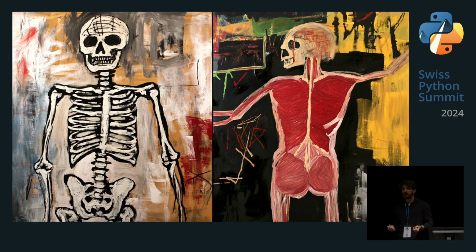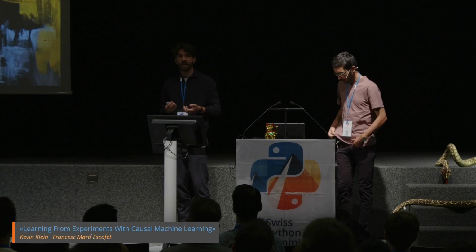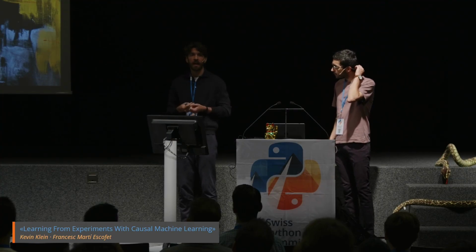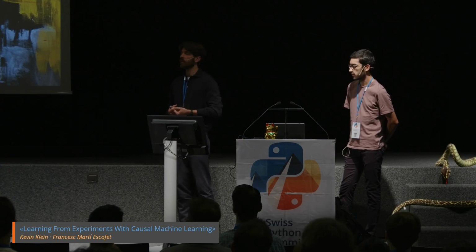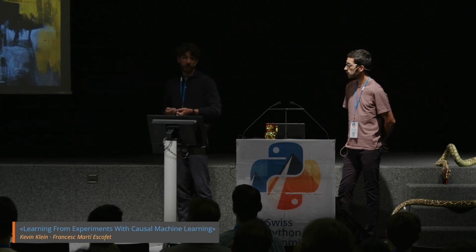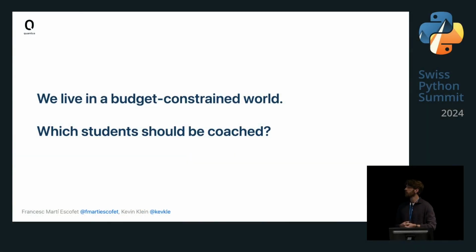I think it's rather natural that we would want our students to rather follow the growth learning mindset, to believe in themselves that they can improve. Now, I think as soon as we set out this goal, it would be a wholesome idea that every student would be coached in that regard, would be told that they can develop, that they can work on themselves. However, coaching is expensive, and we live in a budget-constrained world.